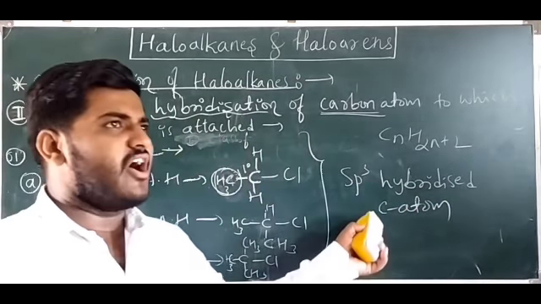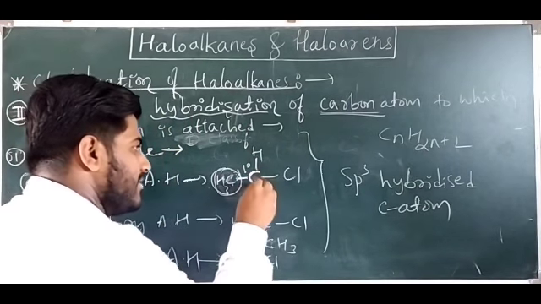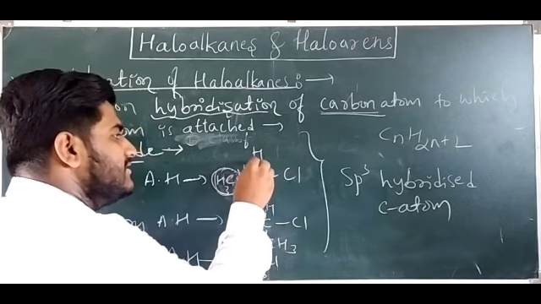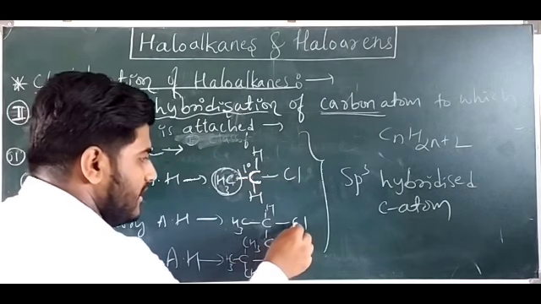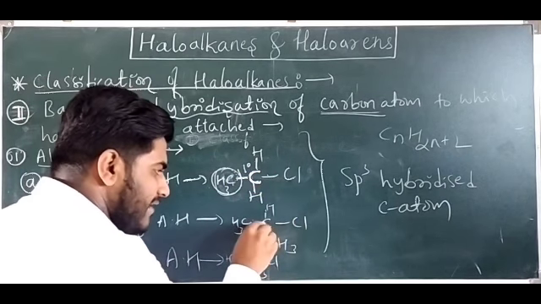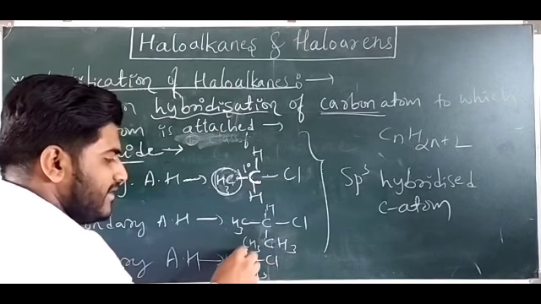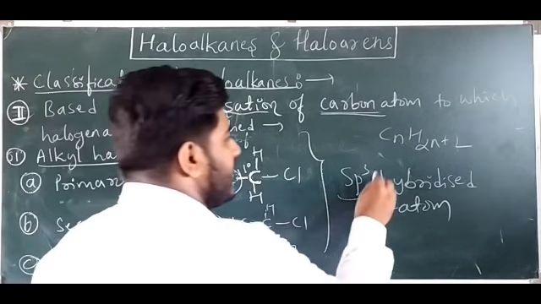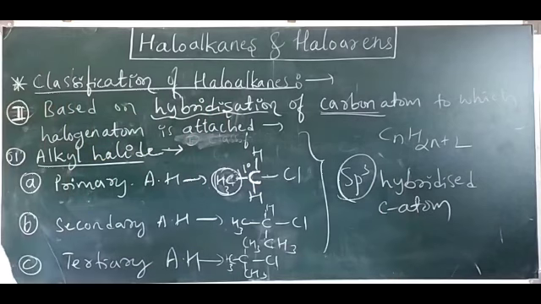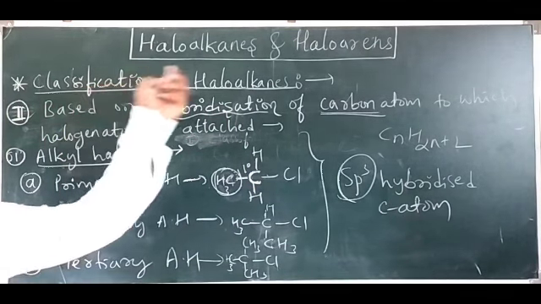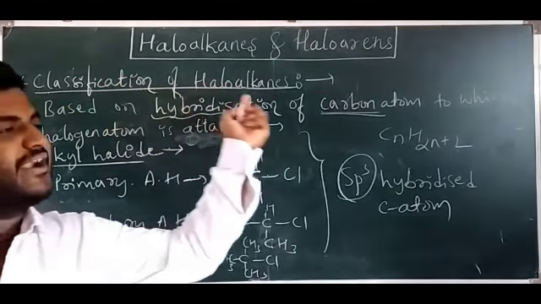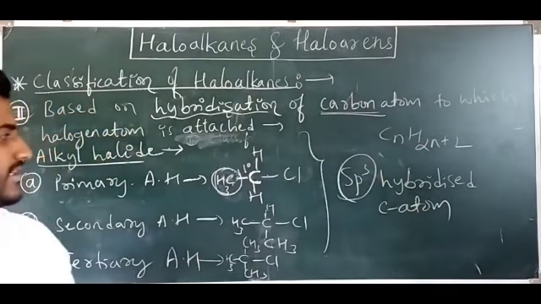sp3 hybridized means all are single bonds. Look here. The halogen atom is attached to this carbon, and this carbon has all single bonds throughout. Here a halogen atom is attached to this carbon, and here also all single bonds are there. This halogen atom is attached to this carbon atom. All are single bonds. Therefore, we can call it an sp3 hybridized carbon atom. This is the classification of haloalkanes based on the hybridization of the carbon atom to which the halogen atom is attached.